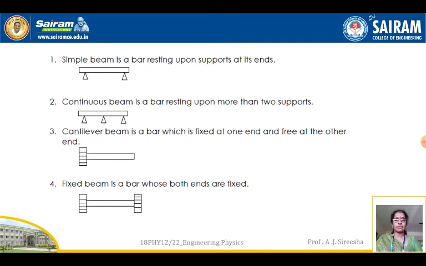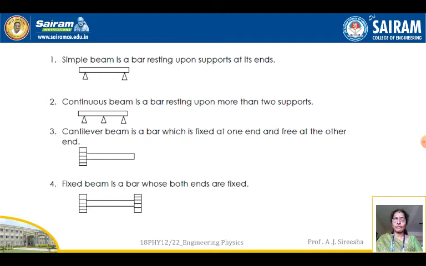Next is a cantilever beam. It is a bar which is fixed at one end and free at the other end. We derived this expression in the previous session, the expression for a single cantilever. That means one end is fixed and the other end of the bar is free, and we added weights to the free end, saw the depression, and derived the expression. So that becomes a cantilever beam. You can see the diagram here.